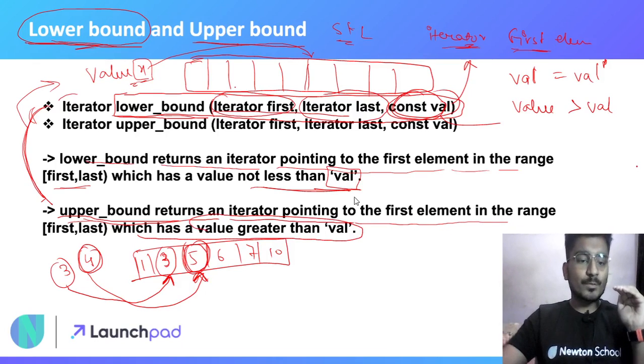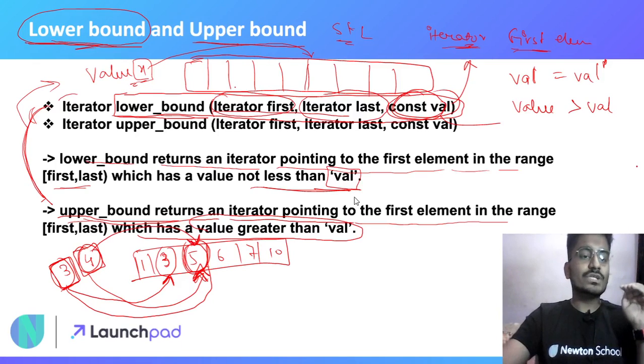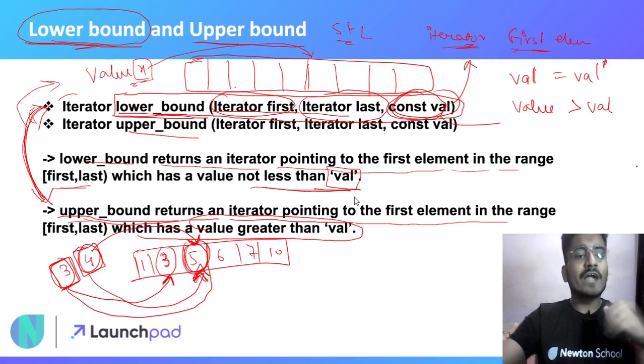Okay, so suppose these are the values and this is the container, and we are finding the upper bound of value 3, then it will simply return a pointer to 5, and for the upper bound of 4, it will also return a pointer to 5. Okay, so these are two very important functions of STL C++, that is lower bound and upper bound, and we will use them a lot in further videos of our playlist.